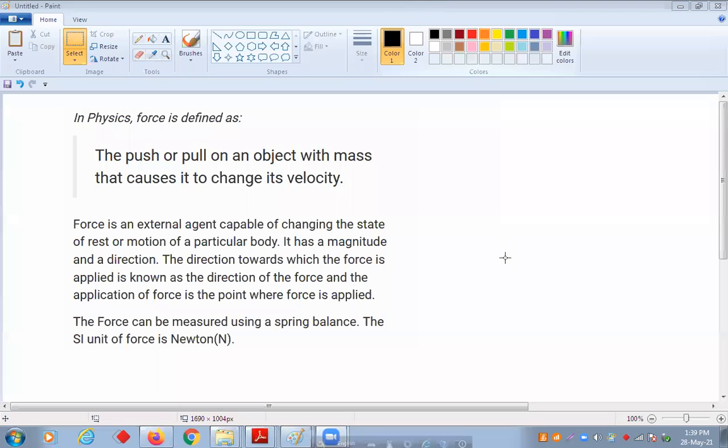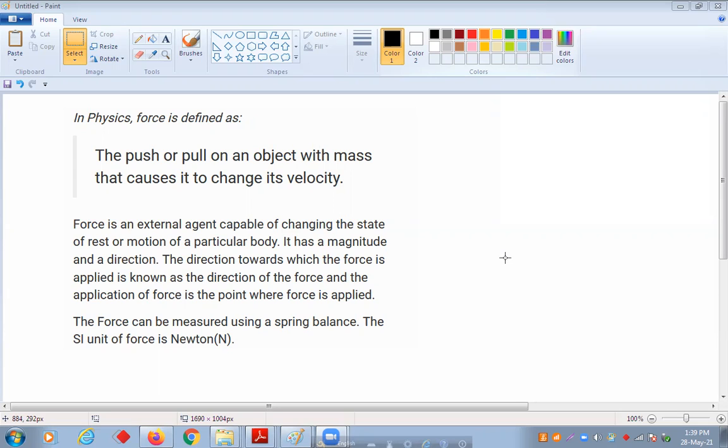So in physics, we define force as a push or pull on an object with mass that causes it to change its velocity. That is the definition in short.